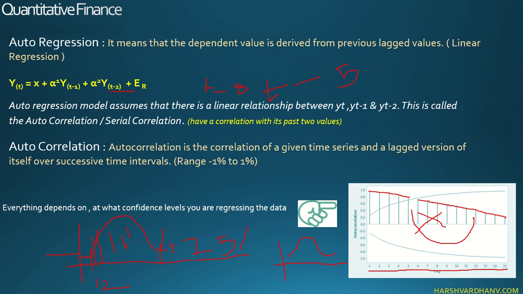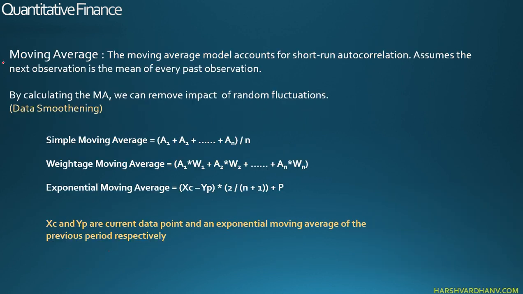That was auto regression. Now we move to the moving average. So moving average is a fairly simple thing that we have been learning all our life, right? If anyone who is dealing in stocks, they know simple moving average, 20-day moving average, 50-day moving average, exponential average, right? But why is it used? That is more important. So the moving average model accounts for short run autocorrelation. It assumes that the next observation is the mean of every past observation. So in simple terms, if I take this data